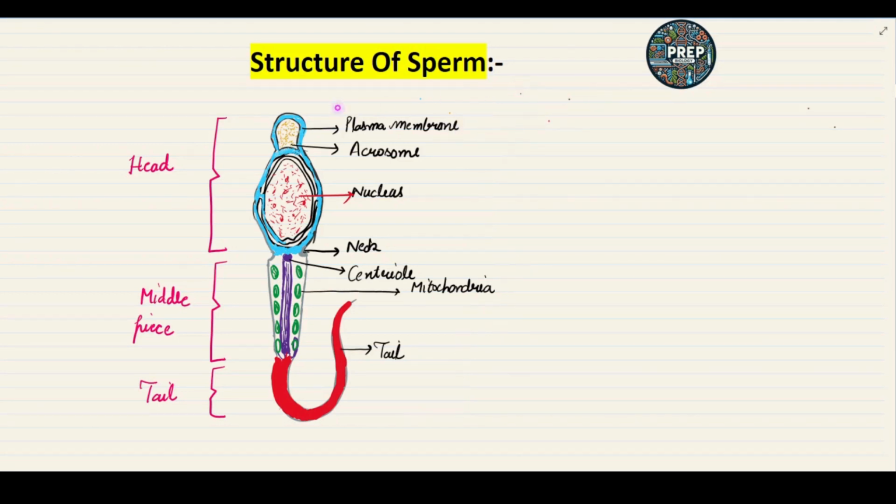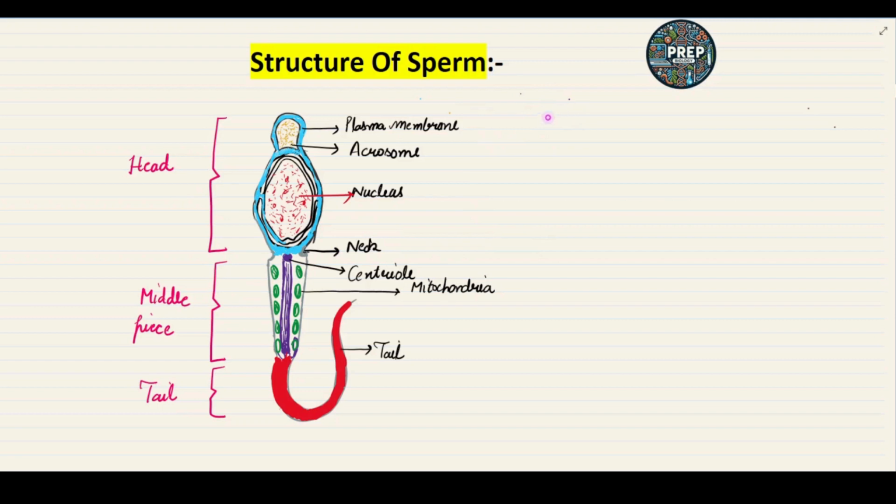Now, if we see the structure of the sperm, it is divided into mainly three categories. First is the head region, second is the middle piece, and third is the tail region. In some books, the sperm structure is divided into four categories, including the neck: head, neck, middle piece, and the tail. So, if we talk about the head region, this is the head region.